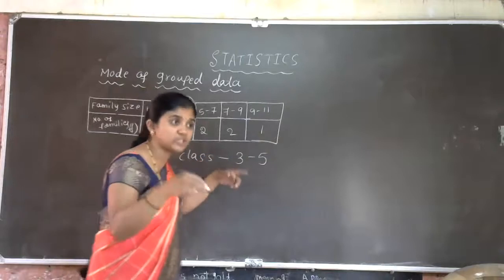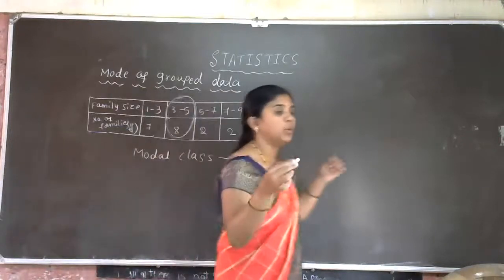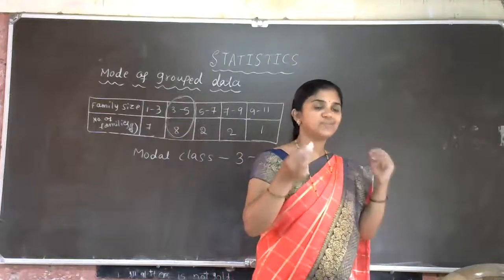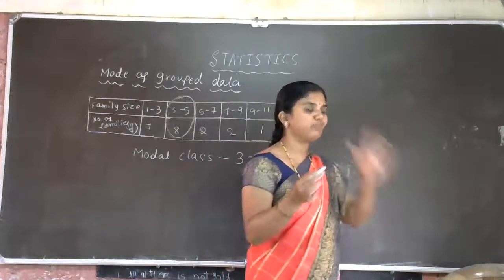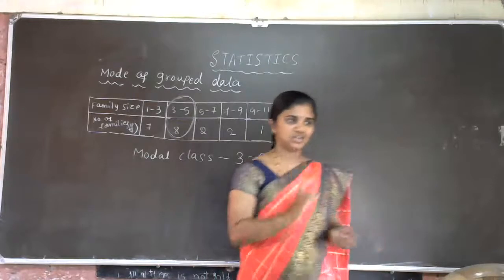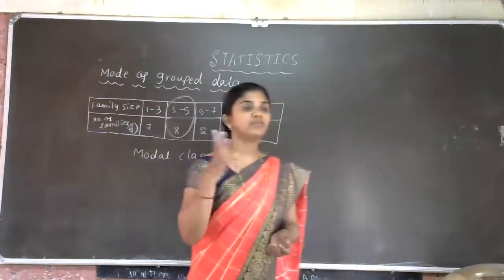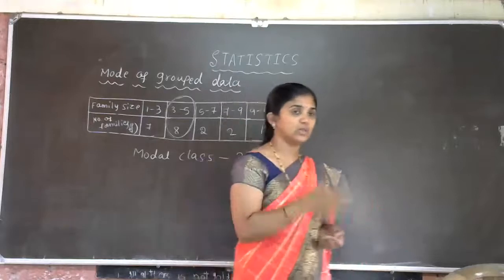Now we have to search, then which is the mode? How to find the mode? To get the mode, we have one small formula, one relationship. So what is that formula? Let us learn the formula first, then how to solve the problem.